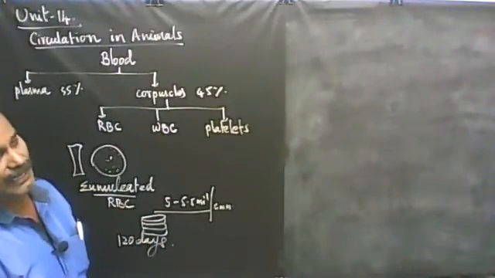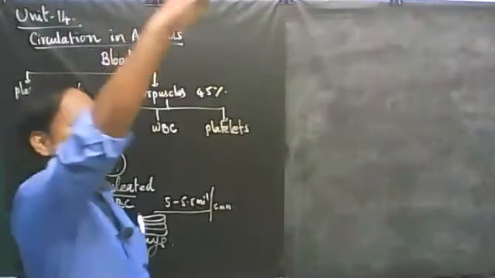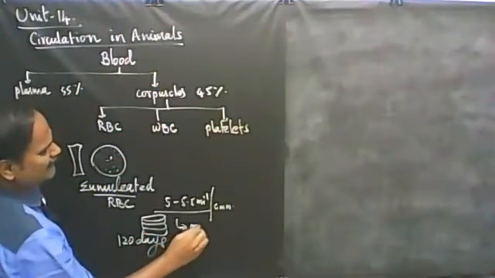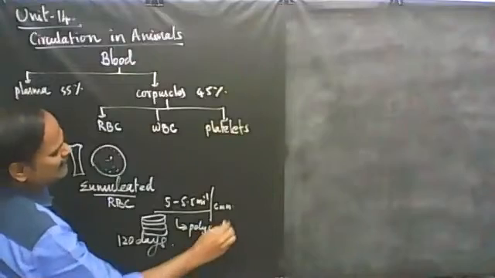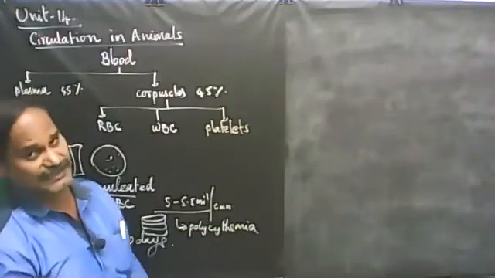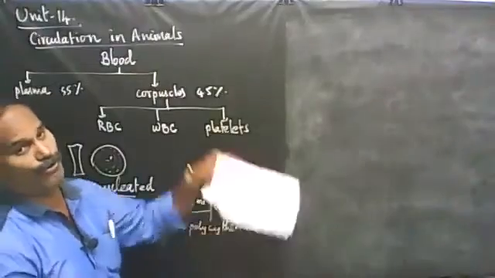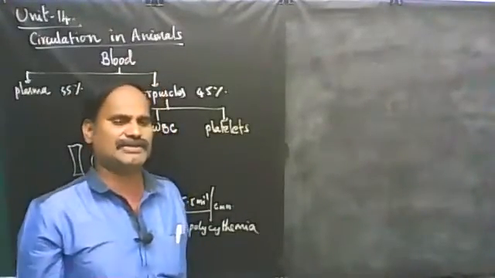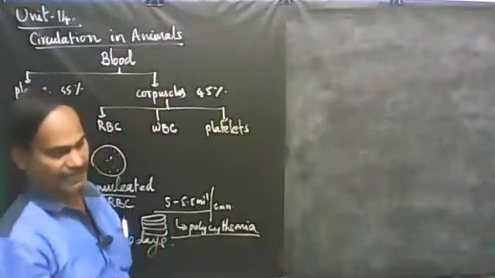When the amount of RBC increases, it leads to the condition called polycythemia. What is polycythemia? It is the condition in which the RBC number is more than normal.